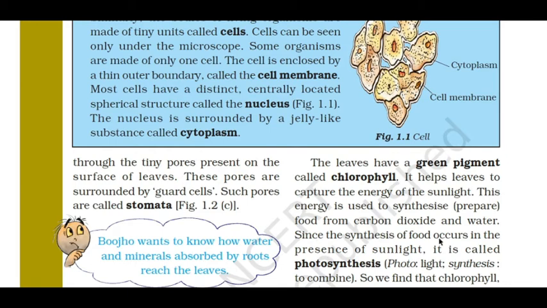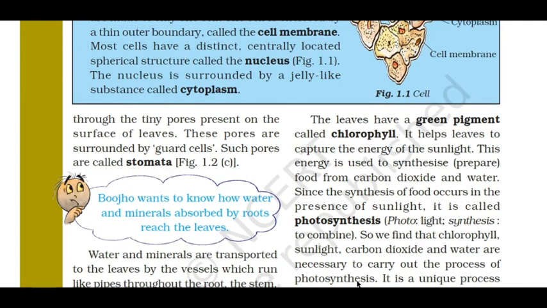Since the synthesis of food occurs in the presence of sunlight, it is called photosynthesis. Why is it called photosynthesis? Because photo means light, synthesis means combine.